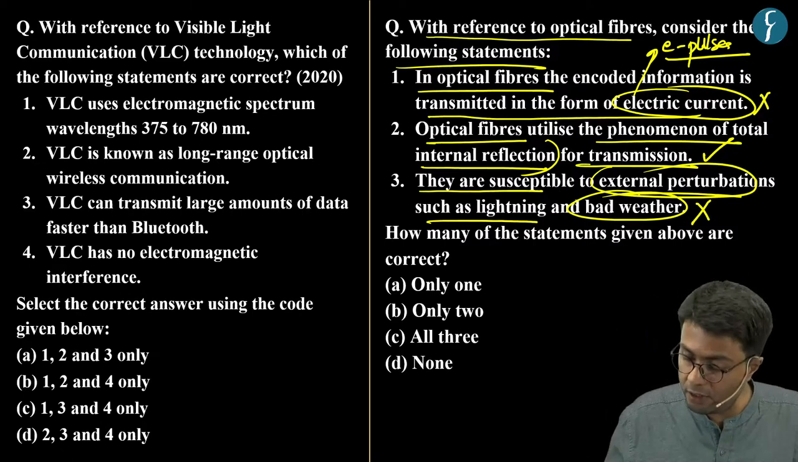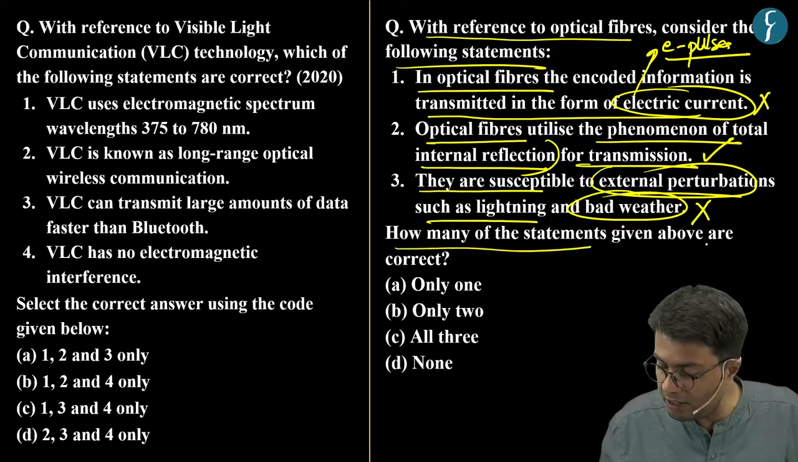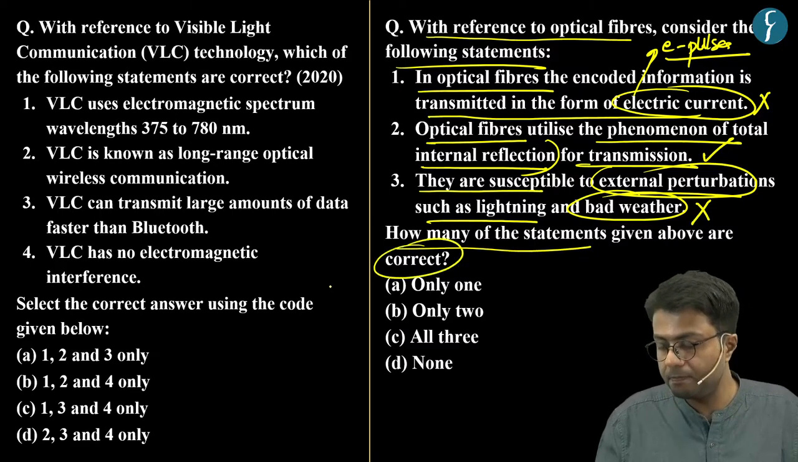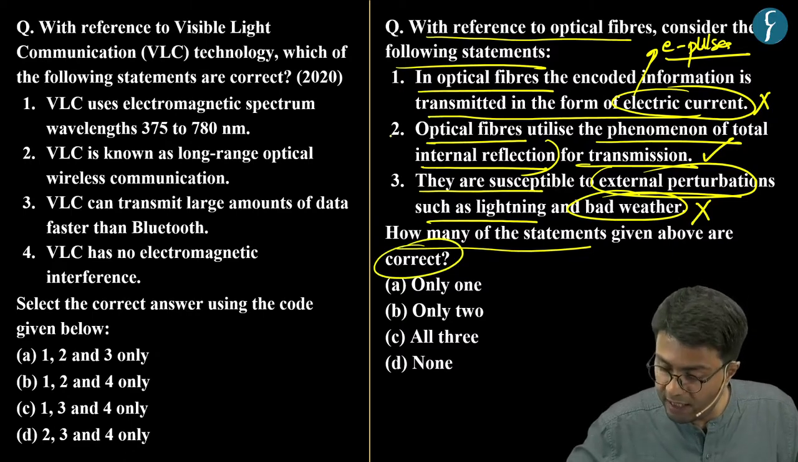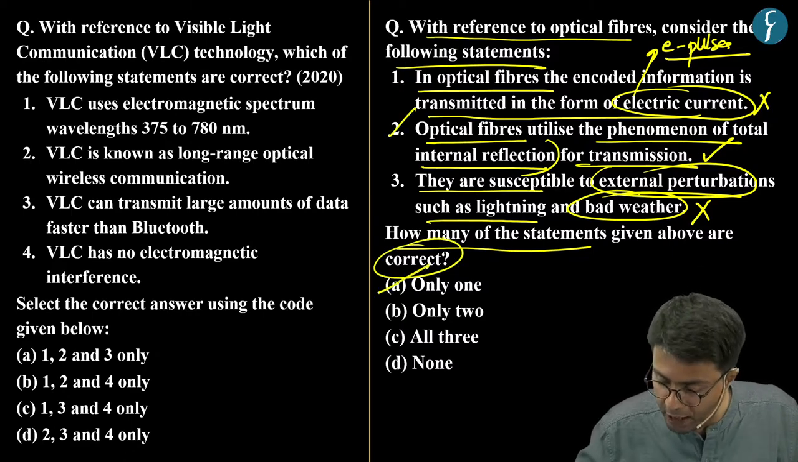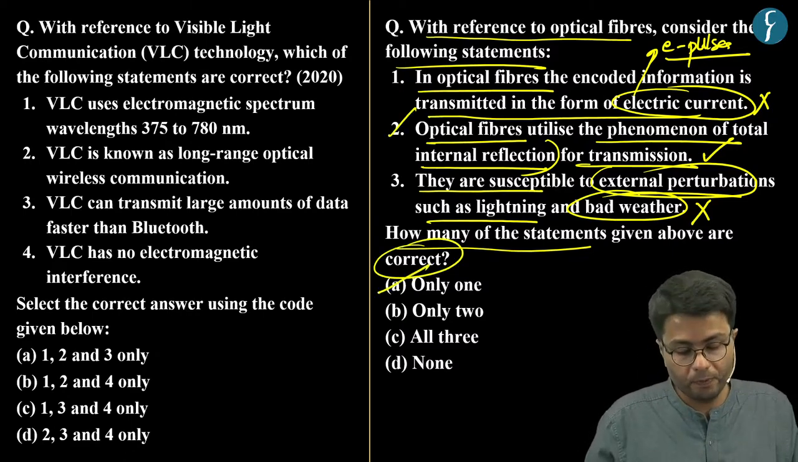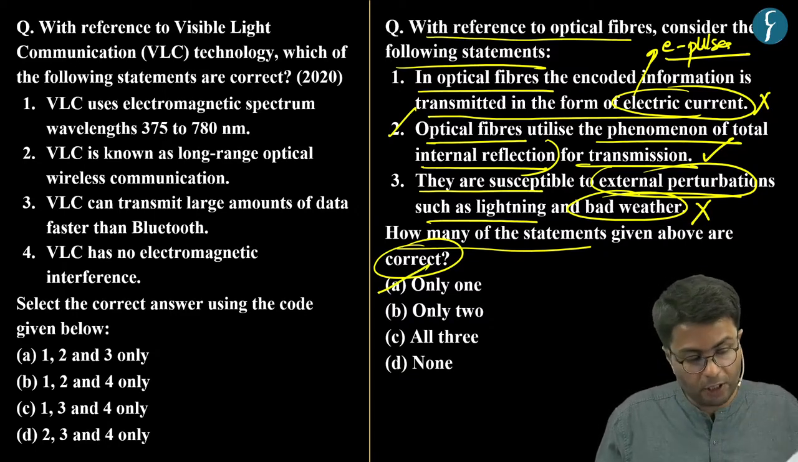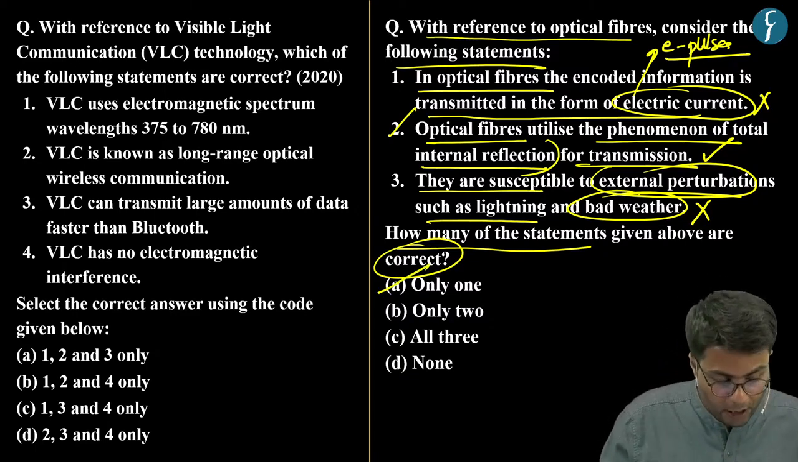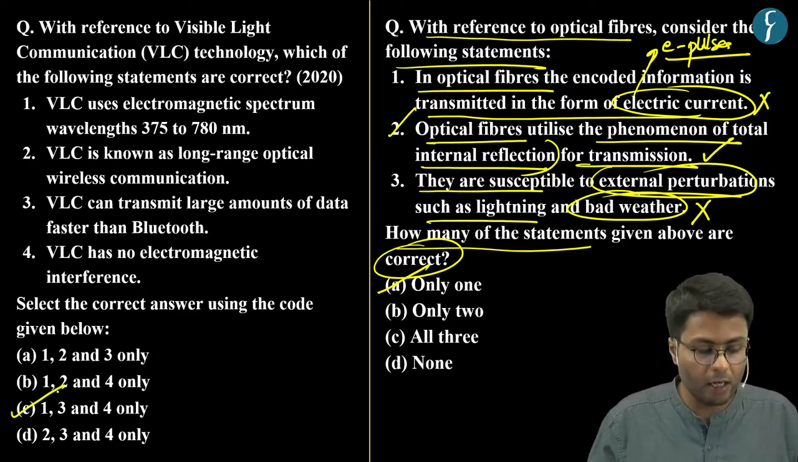Now, this question asks us how many statements given above are correct. We know that only statement 2 is correct, hence option A is the right answer. Whereas as far as the PYQ is concerned, option C was the correct answer.